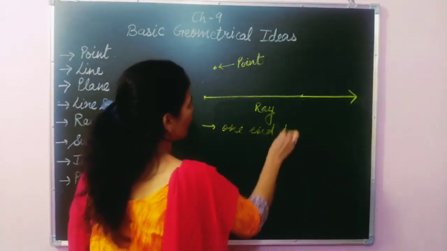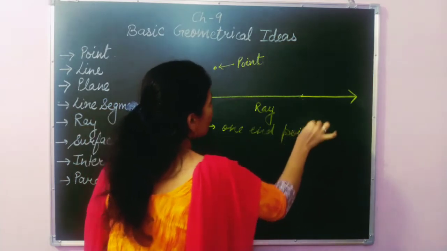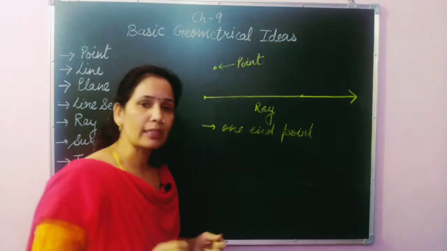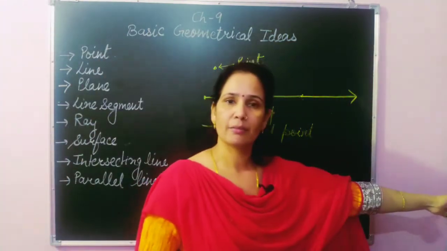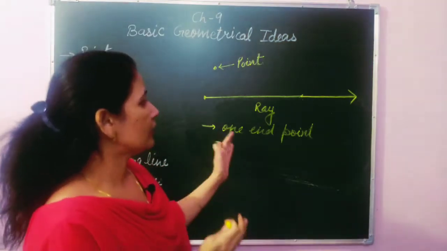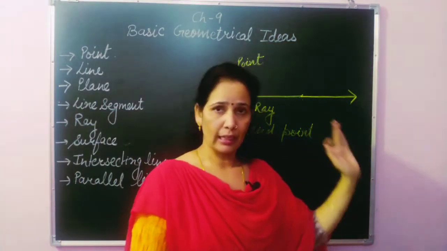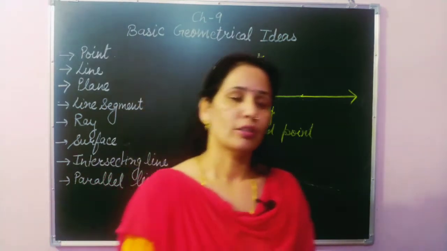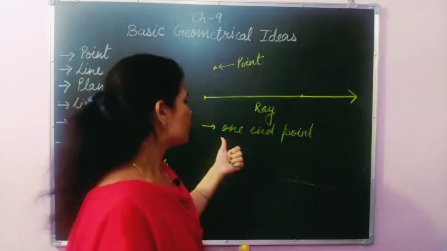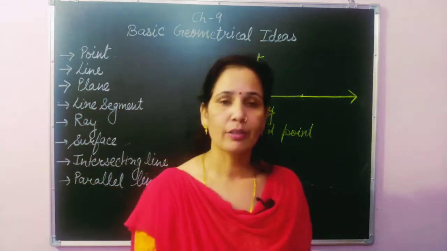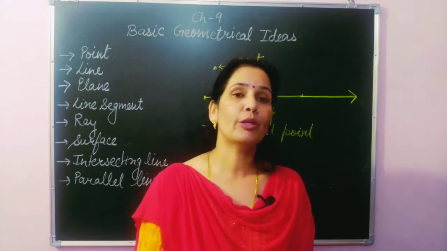How one endpoint? Because students, we know from where the ray starts, but where it ends we don't know. It can be extended endlessly, which means it has indefinite length. So students, whenever anything can be extended indefinitely, endlessly, we can't measure it. So the properties of ray are: first, one endpoint. Second, it cannot be measured. Third, it cannot be drawn on paper.